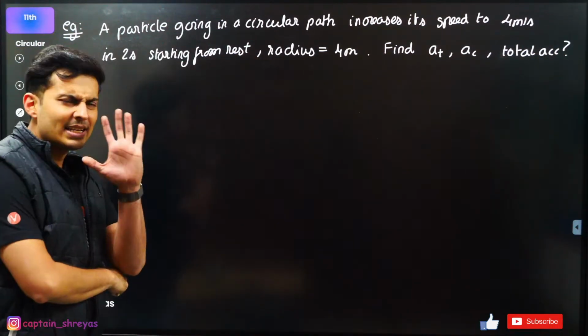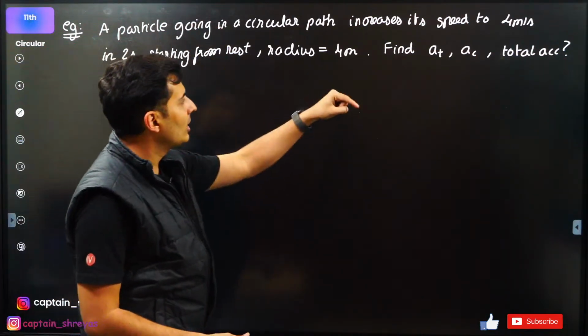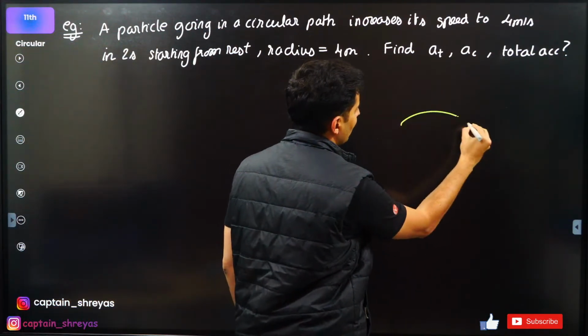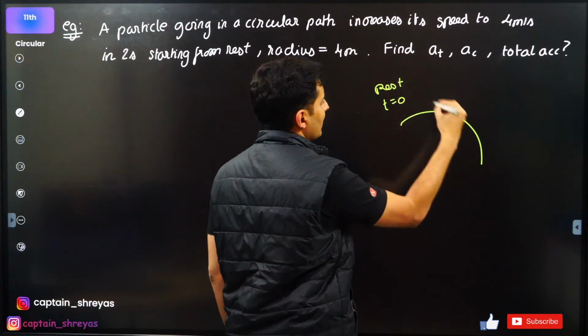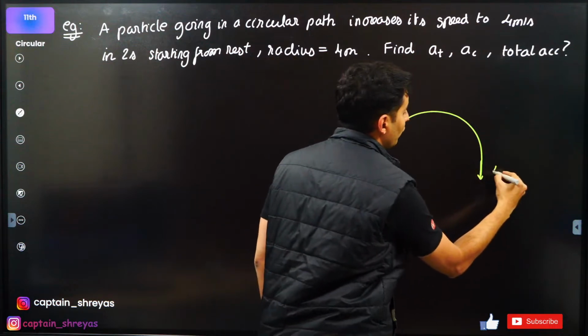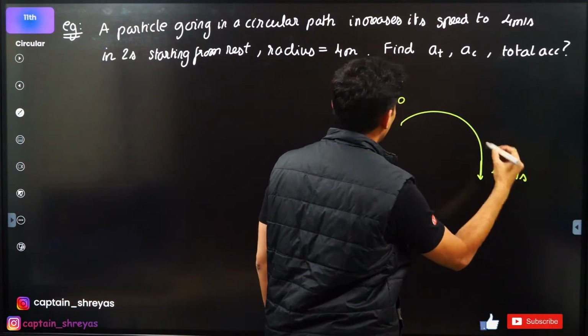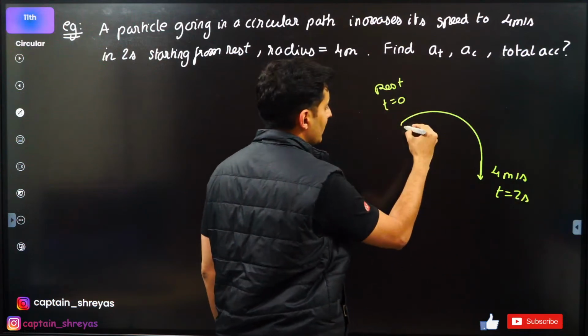You'll be like, okay, crazy, this is a really interesting question. The particle going in a circular path starts from rest, and it increases its velocity to how much? 4 meters per second. And how much time? In 2 seconds.